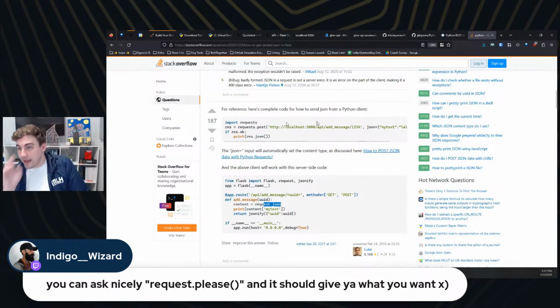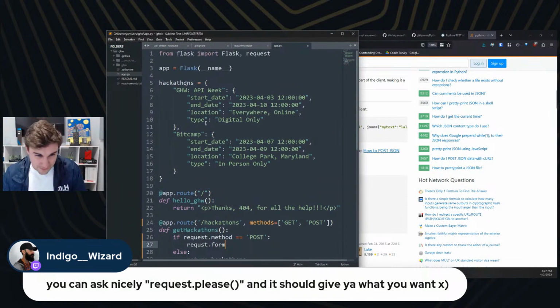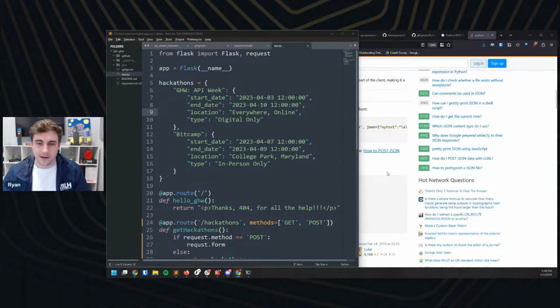And then we want to add that to our existing data. I scrape the name, location, date, and image of the hackathon page. I actually don't even have the images. I can show you what I have. I have start date, end date, location, and type are the four that I have. Yes. All right. So let's give this a shot here, folks.